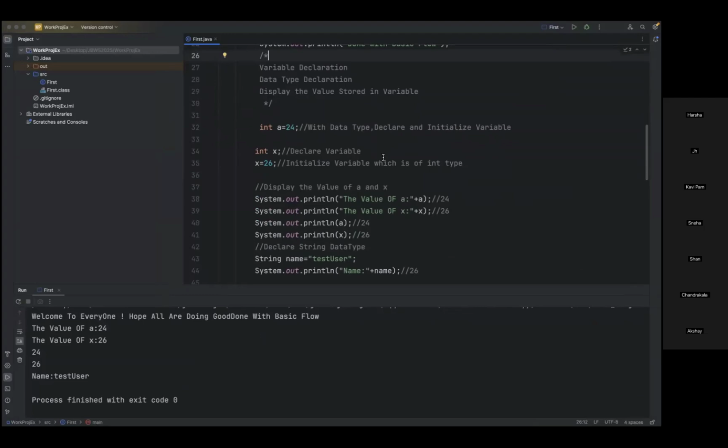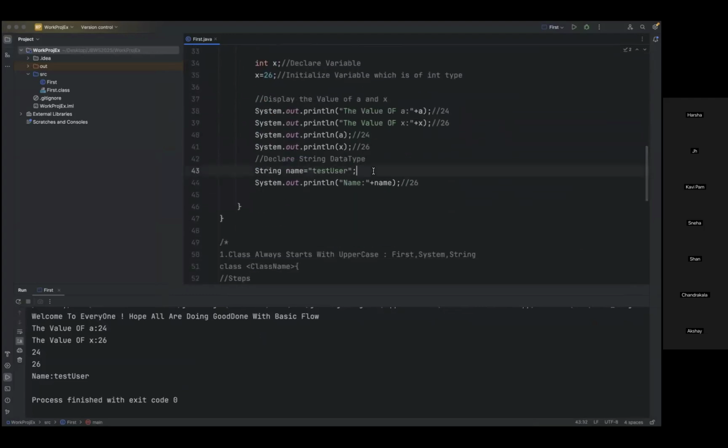Does it answer your query? Yeah, thank you. Okay, to answer your query in one line, string is both a class as well as a data type.